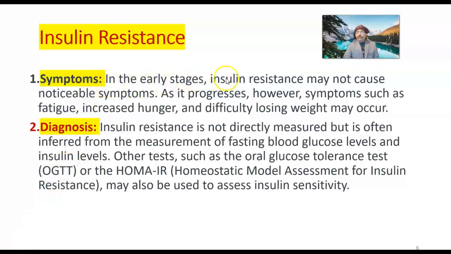Symptoms. In the early stages, insulin resistance may not cause noticeable symptoms. As it progresses, however, symptoms, as we've just discussed in an image, including fatigue, increased hunger, difficulty losing weight may occur. Diagnosis.